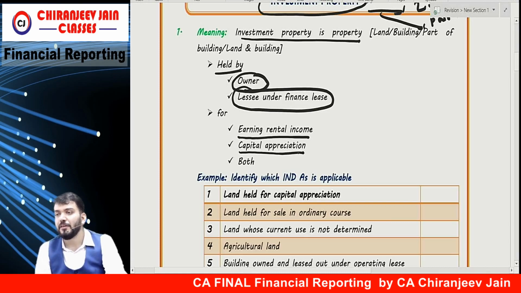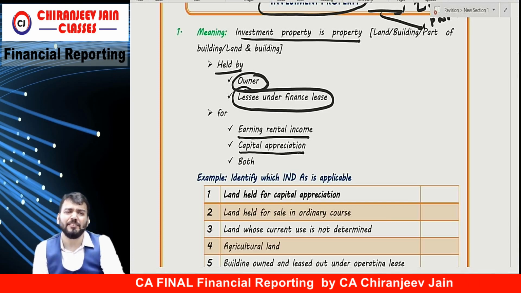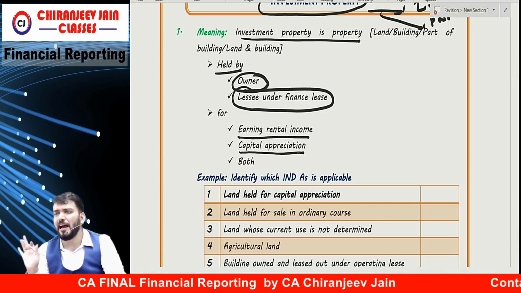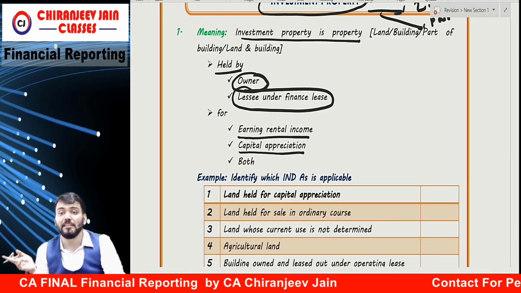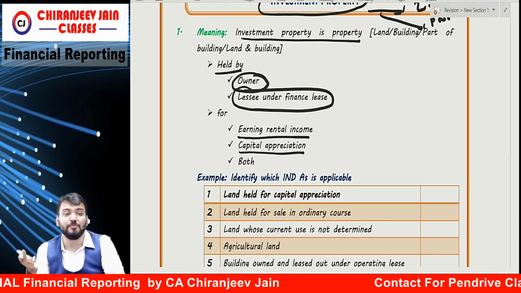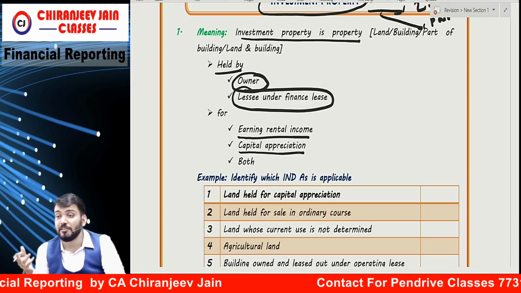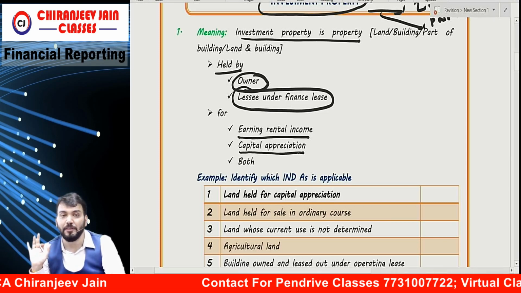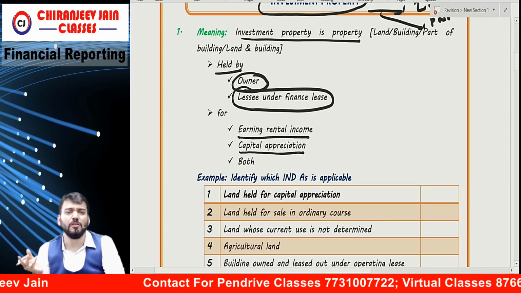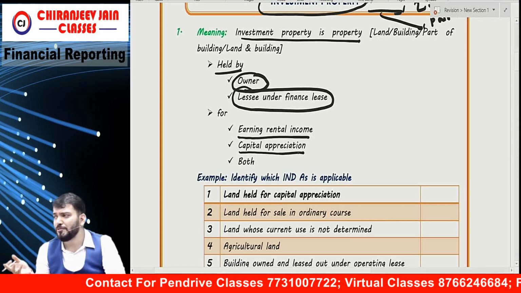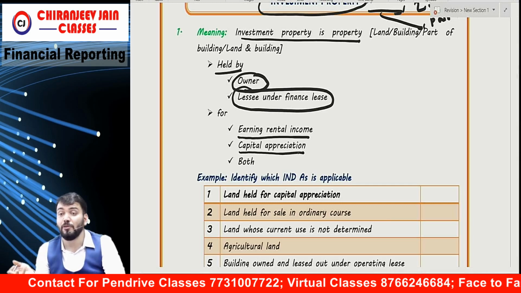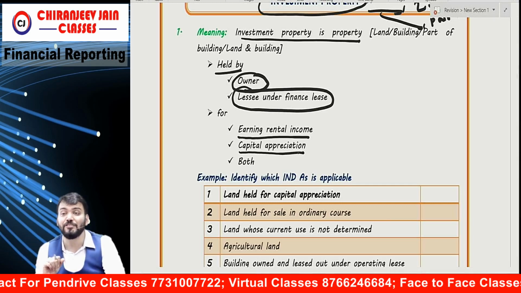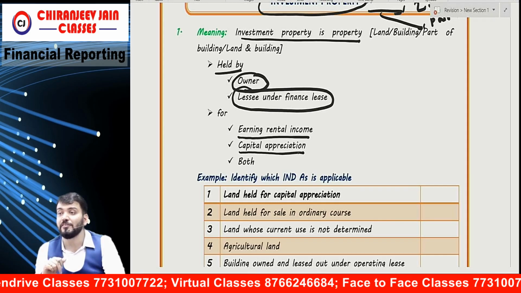Sometimes we purchase land and keep it idle. The intention is that in future the price will increase and we'll sell it. That is for capital appreciation, so that is also our investment property. Sometimes we purchase gold, which is also kept so that the price will increase. But for gold, Ind AS 40 is not applicable. So which Ind AS for gold?